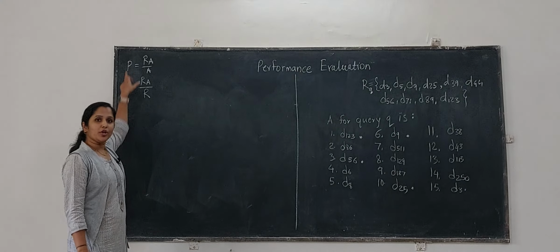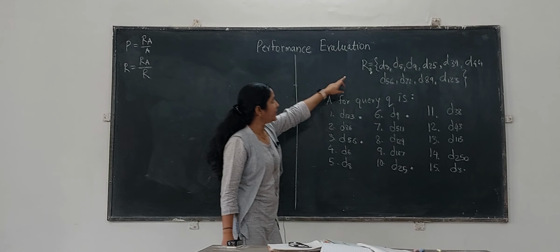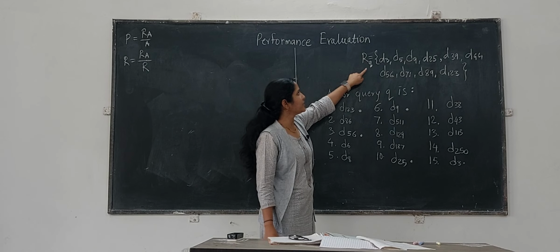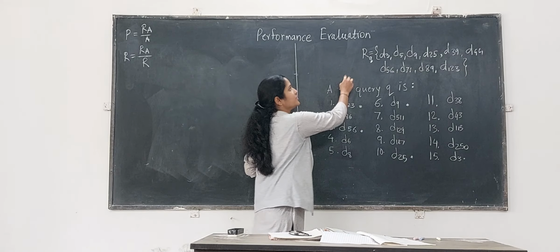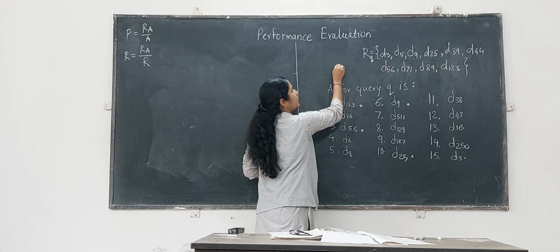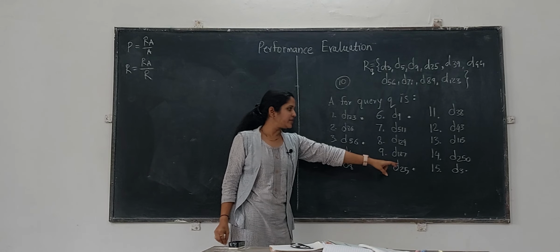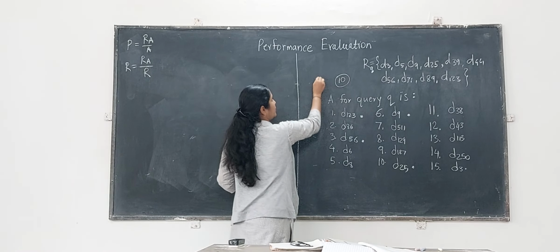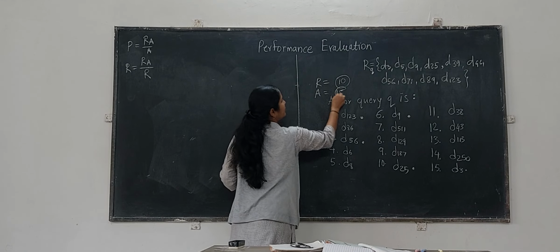So, here are the formulas for precision and recall, and this is the scenario given. If we count, we obviously have to count the relevant set of documents considering query Q. Here there are 10 documents considered relevant to query Q, and in the answer set the total documents retrieved are 15. So the answer set contains: your R value is going to be 10 and A value is going to be 15.